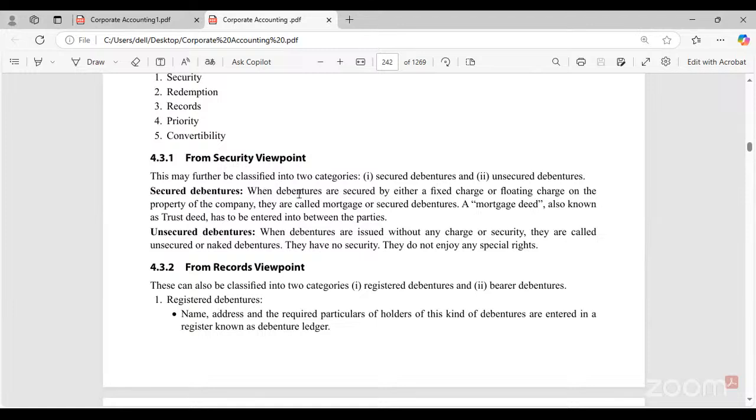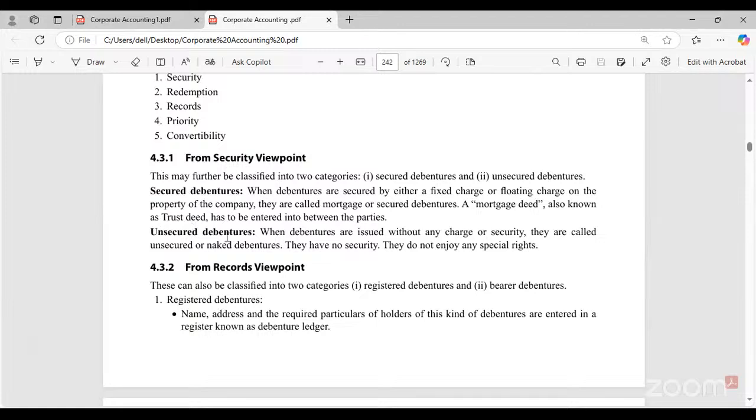Secured debentures, when debentures are secured either by a fixed charge or by a floating charge. Fixed and floating, the amount is going to be fixed or the amount is going to be fluctuating. That is fixed charge and floating charge. On the property of the company, they are called mortgage or secured debentures. Secured debentures means basically if we know whether we are going to have a fixed charge or a floating charge, then it comes under secured debentures because we have the complete information about it.